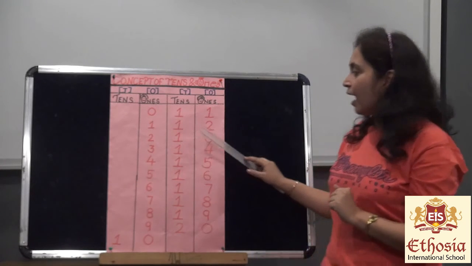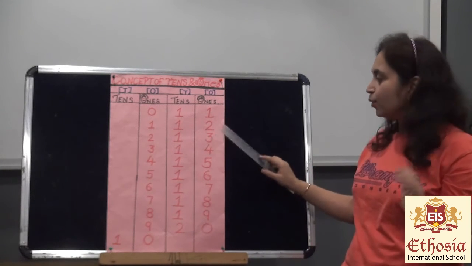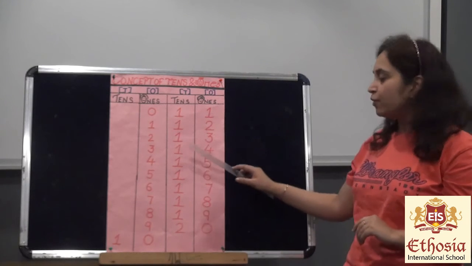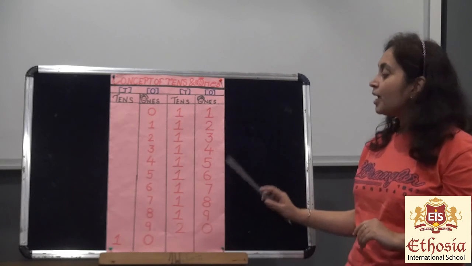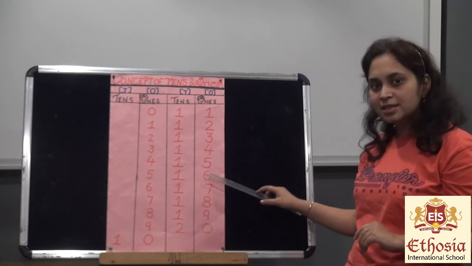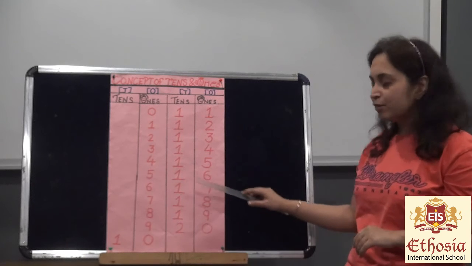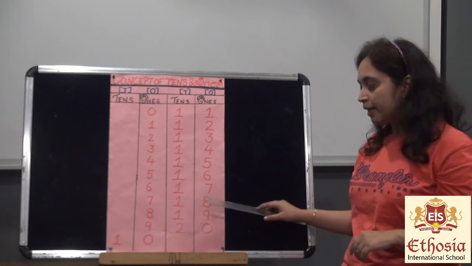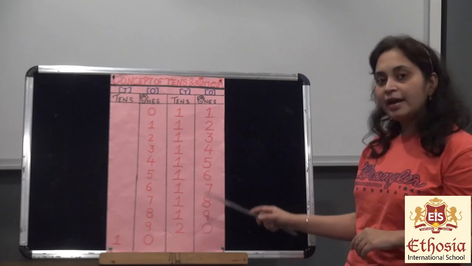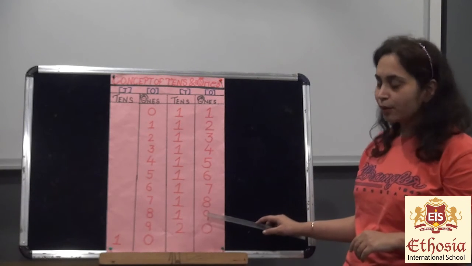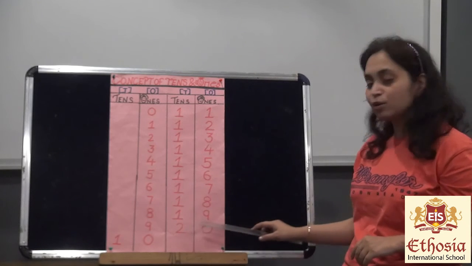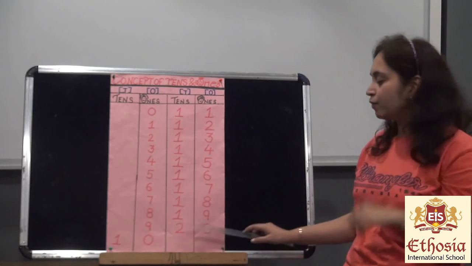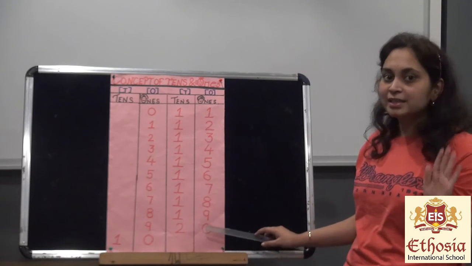Alright, 10 and 3 will make 1, 3, 13. Okay, 10 and 4 will make 1, 4, 14. 10 and 5 will make 1, 5, 15. Okay, 10 and 6 will make 1, 6, 16. Alright, 10 and 7 will make 1, 7, 17. Okay, 10 and 8 will make 1, 8, 18. Okay, 10 and 9 will make 1, 9, 19. Okay, now comes the next 2, 0, 20. So bundle of 2, 10 will make 2, 0, 20. Alright, is it clear to you all?